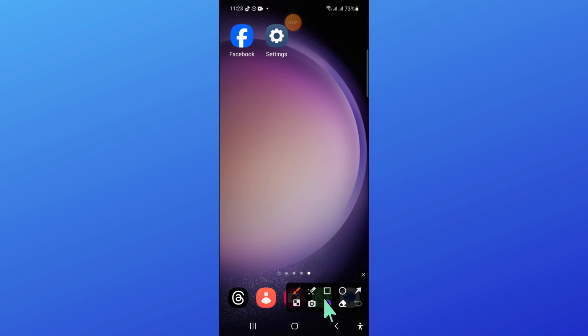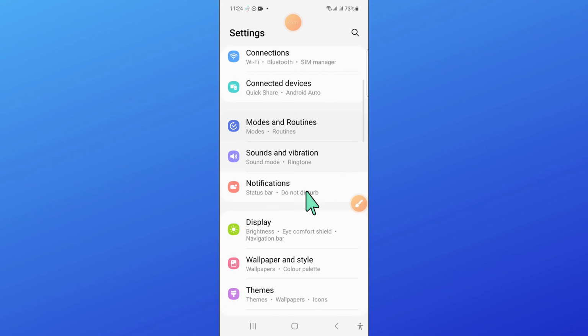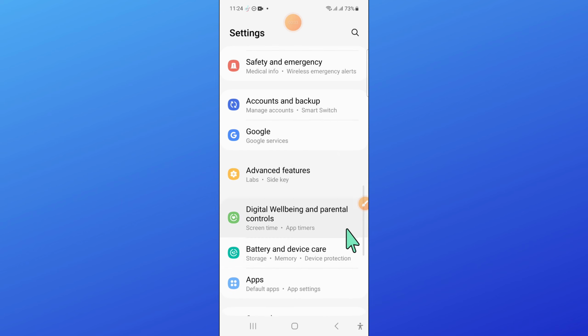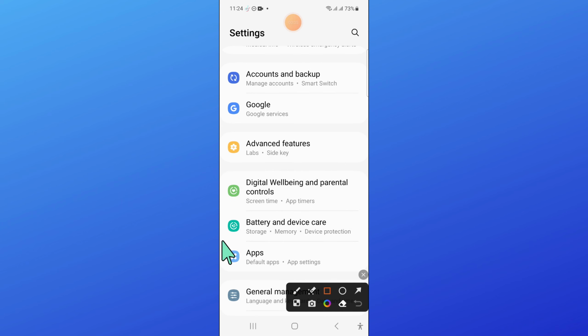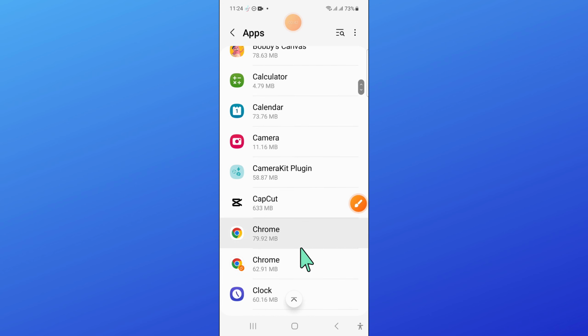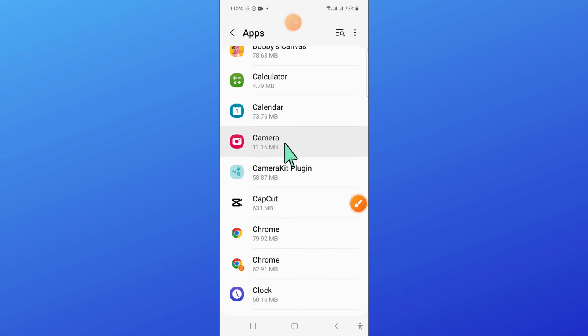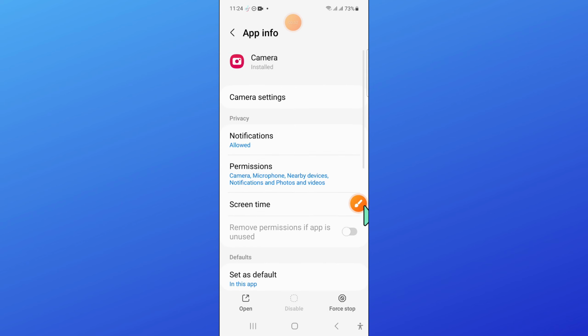So to fix this issue, first of all open settings. Now in settings, scroll down and here open apps. In apps, scroll down and open camera app and then open camera settings.